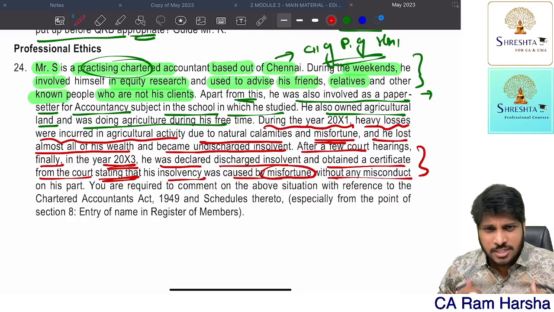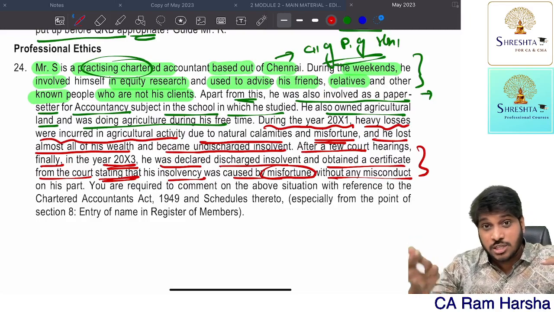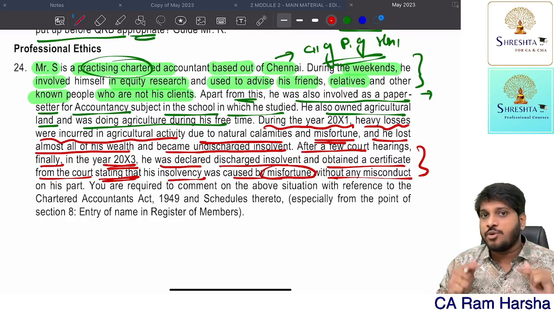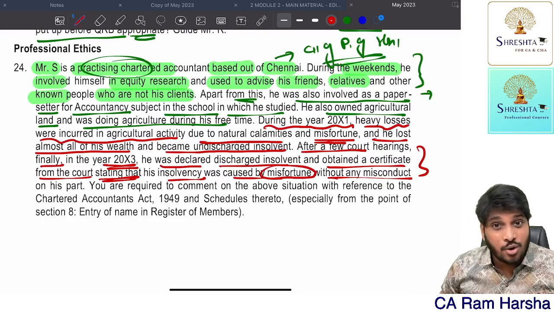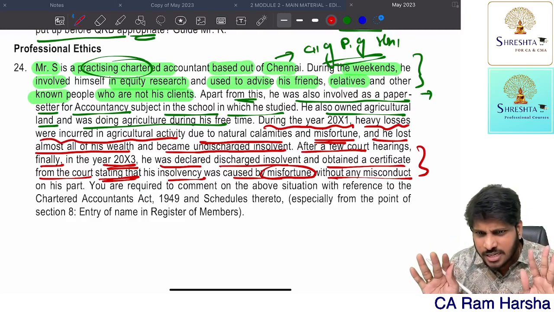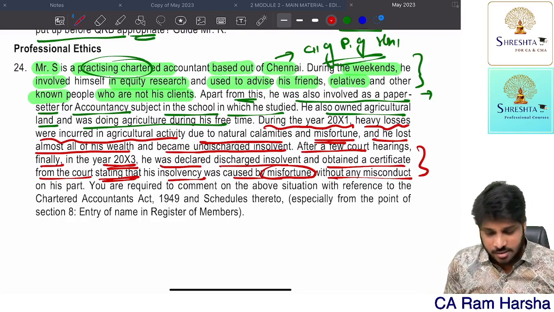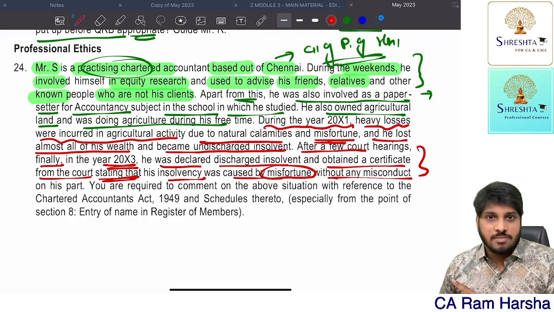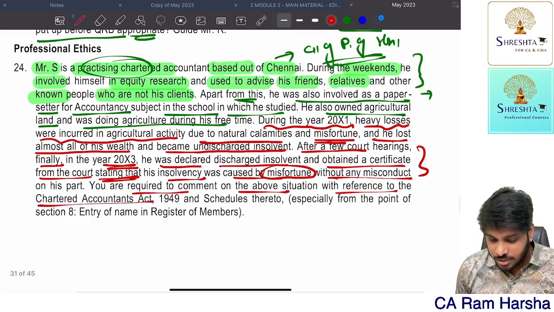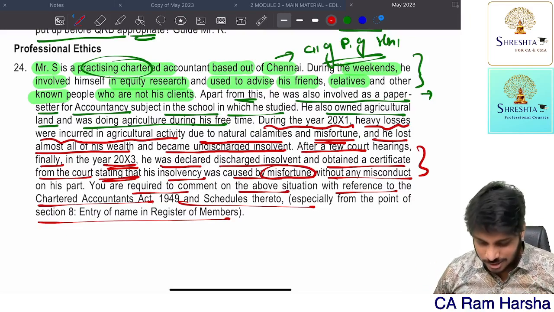If a person became a discharged insolvent and did not obtain a certificate from the court that his insolvency was caused by misfortune, if he did not get a certificate of innocence, his name will be removed from the membership register. But here, this person got a certificate from the court that his insolvency was not out of any misconduct, but out of misfortune, bad luck. Therefore, the court held that he is innocent. His name will continue in membership; it cannot be removed. You are required to comment on the above situation with reference to Section 8, Chartered Accountants Schedules and so on. Read the answer, very clearly explained.